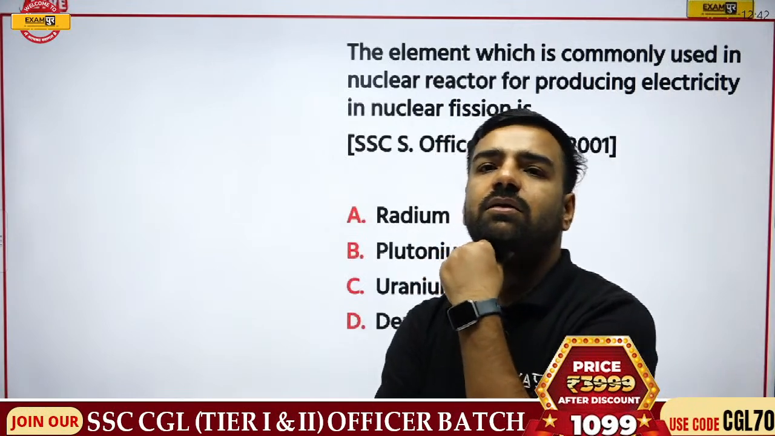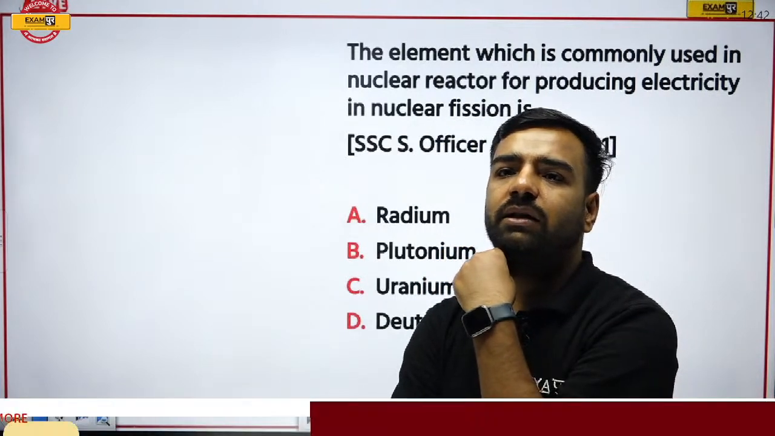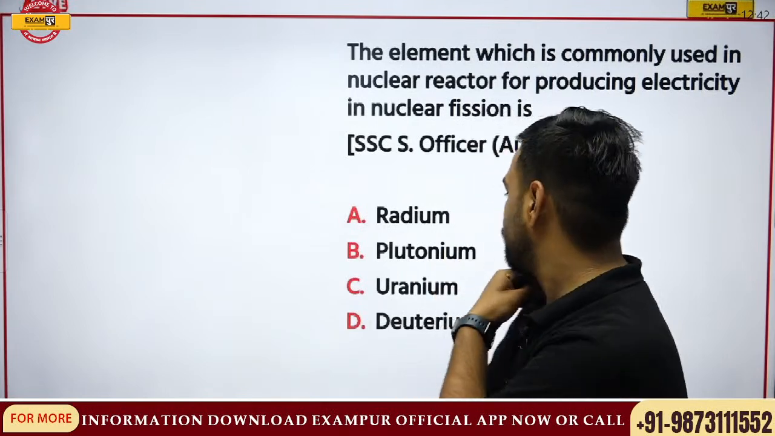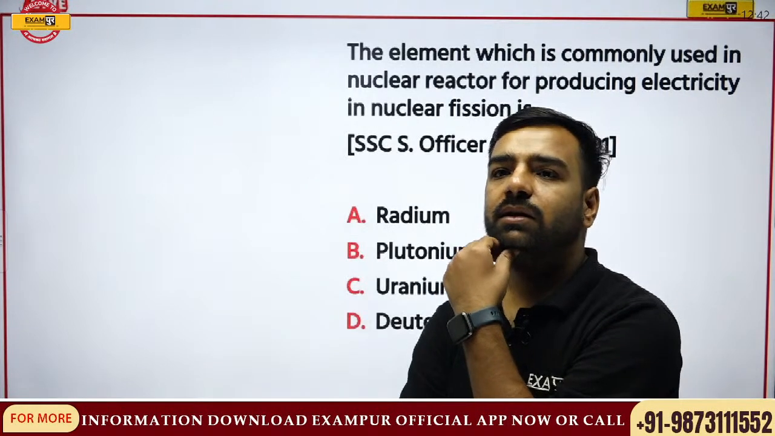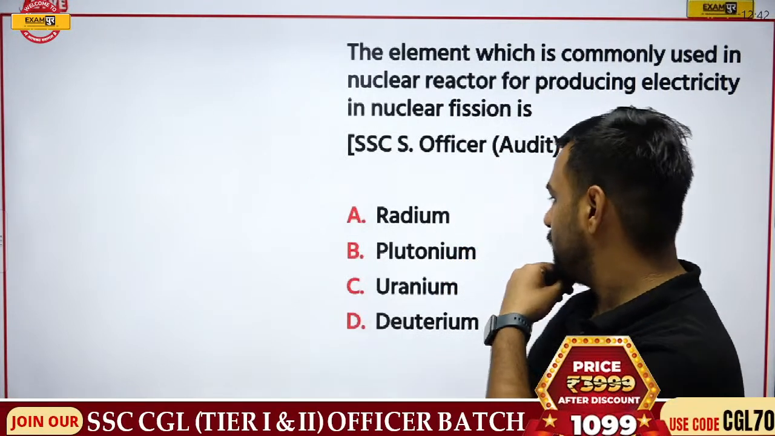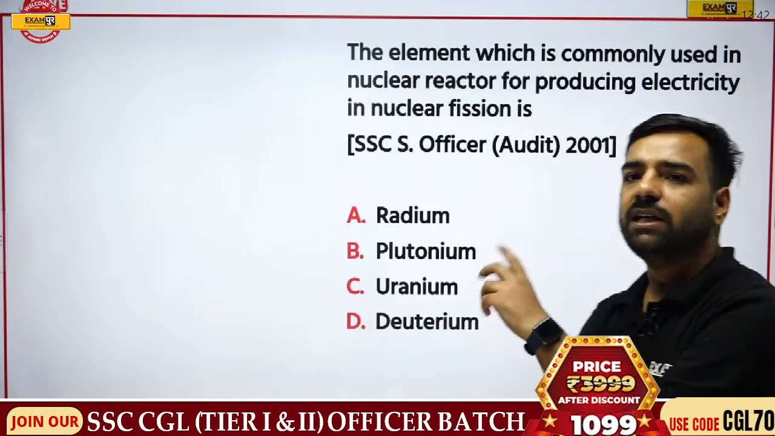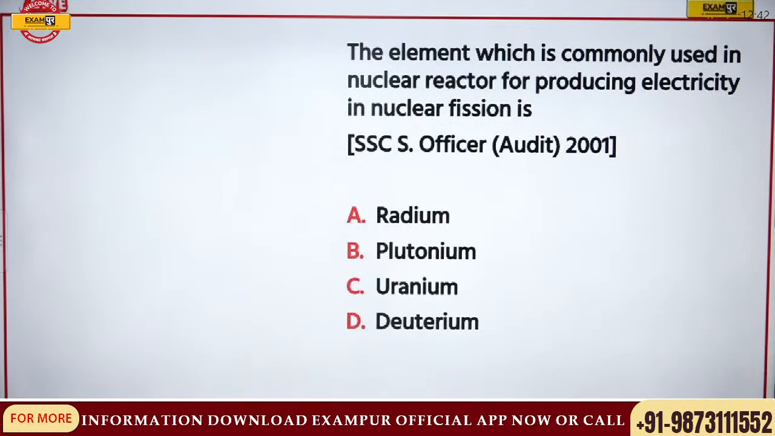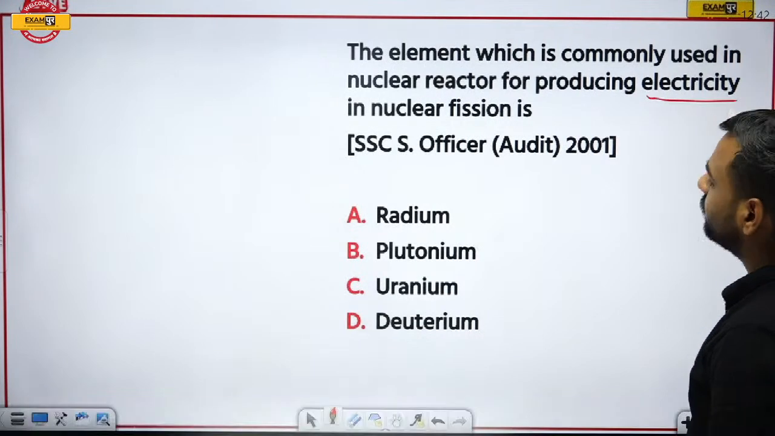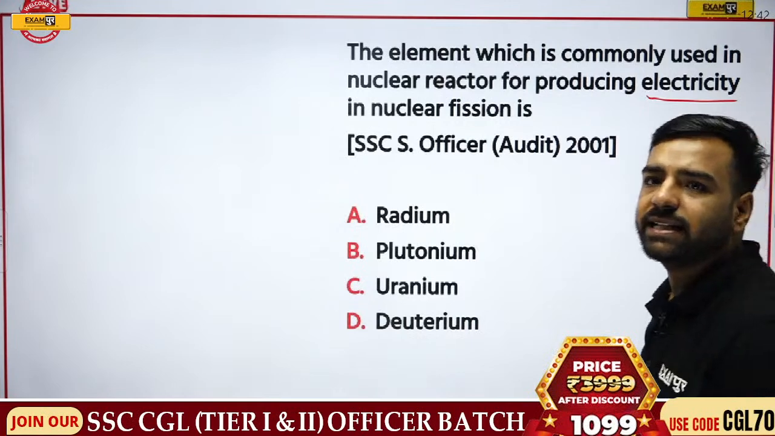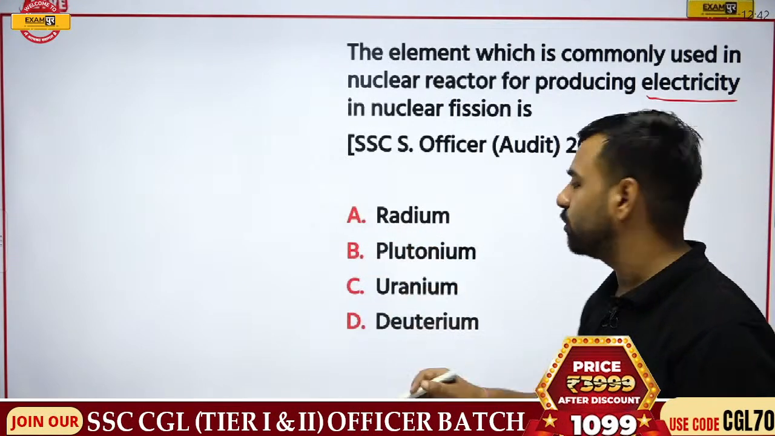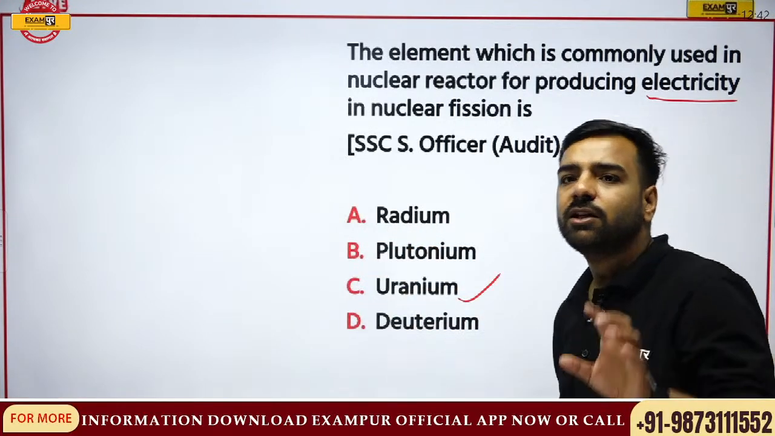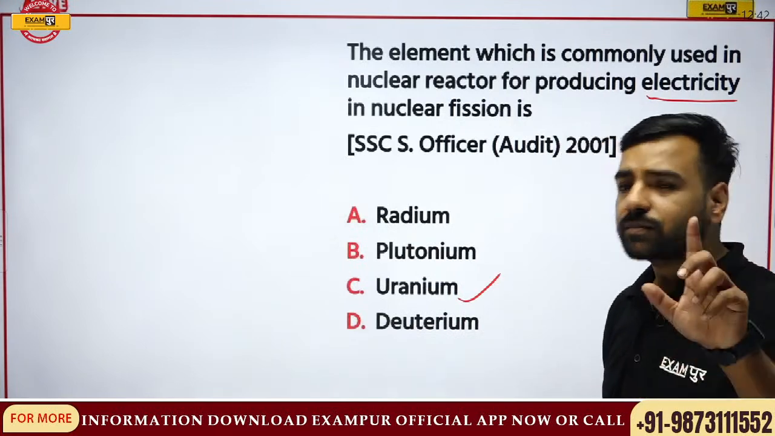So the question is about the element. Jagdishan is with uranium, that is C. Chinmay is with D, that is deuterium. Madhana is with C. See, the element which is commonly used in a nuclear reactor for producing electricity is option C, that is uranium. Jagdishan, Madhana, you're totally correct. Chinmay, please remember, you're talking about option D.